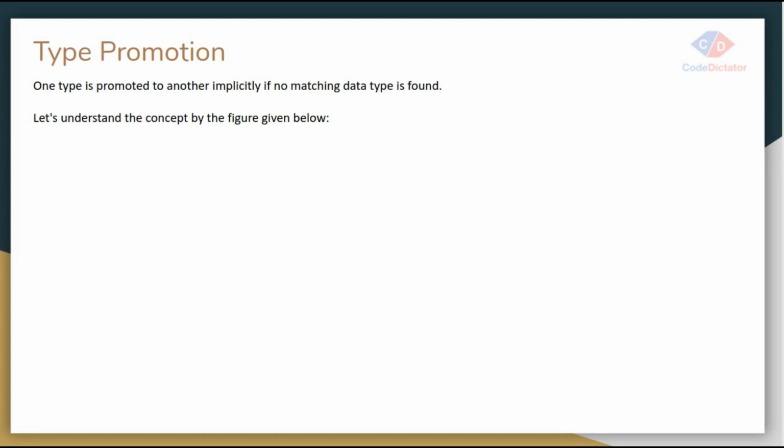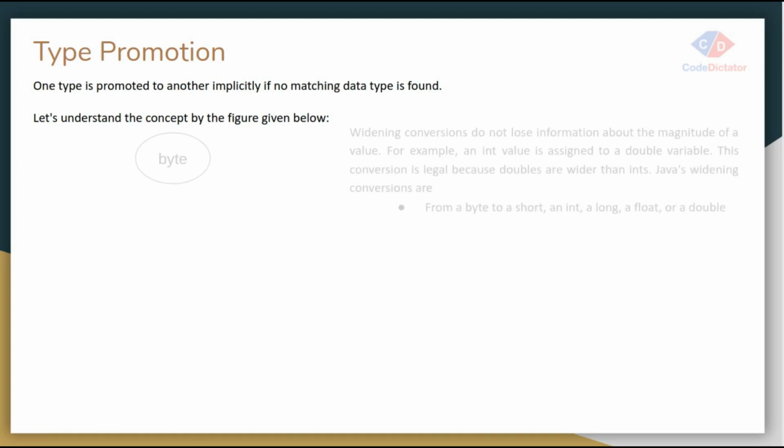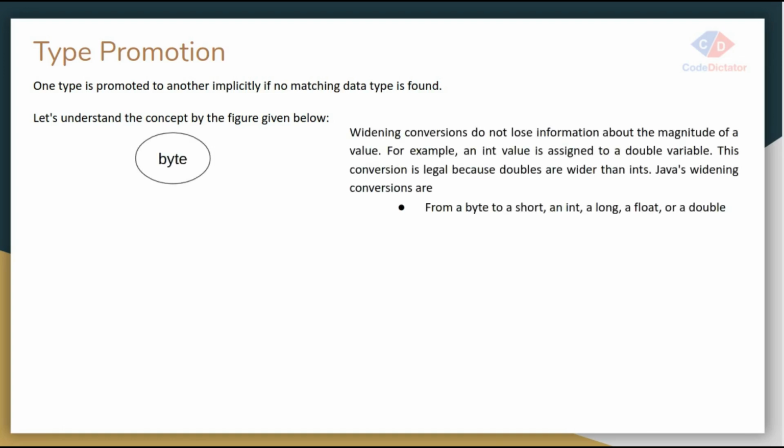Just now we learned about type conversion, implicit and explicit. So let's understand this concept. Whenever we are trying to convert one data type to another, there is a set of rules we need to follow. That is called type promotion. The important rule is this.